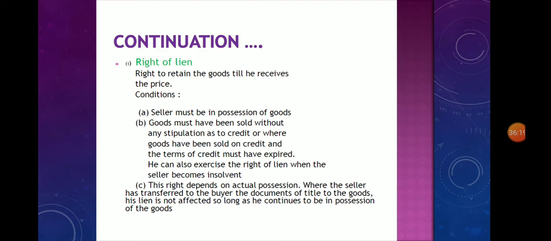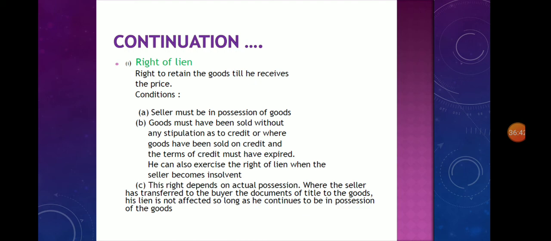It must be remembered that the right of lien depends on actual possession. First, the seller must be in possession of goods. Second, goods must have been sold without any stipulation as to credit, or where sold on credit, the terms of credit must have expired.